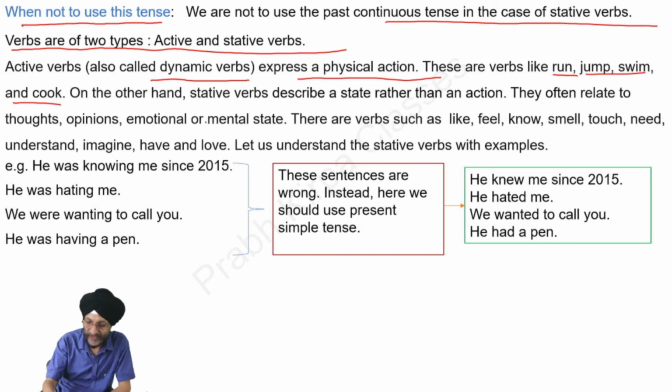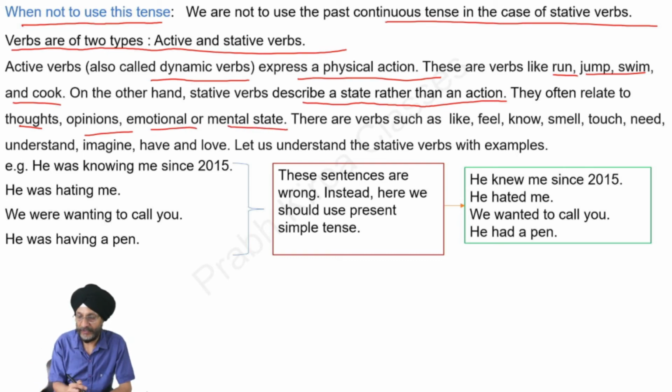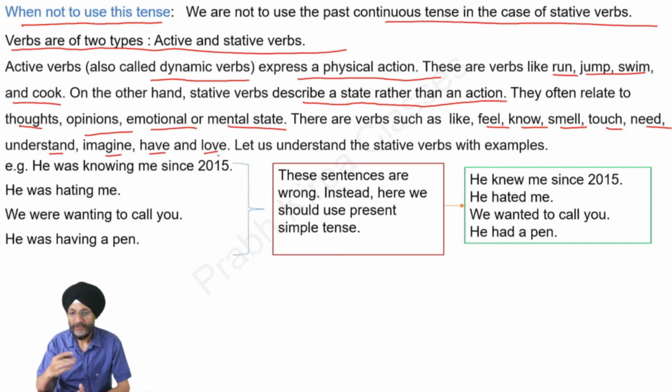On the other hand, stative verbs describe a state rather than an action. They relate to thoughts, opinions, emotional or mental state. Verbs like feel, know, smell, touch, need, understand, imagine, have and love fall in the category of stative verbs. Let us understand the stative verbs with examples.